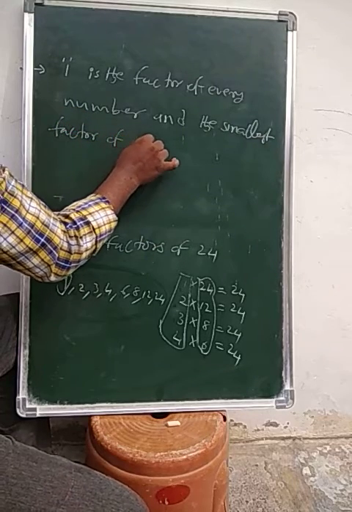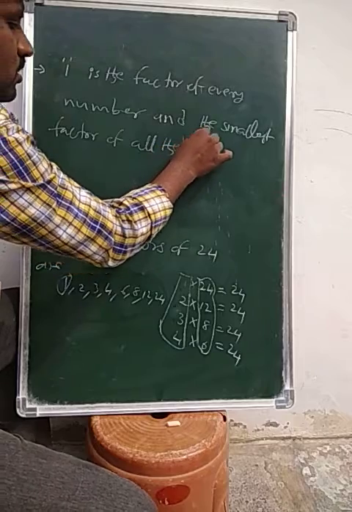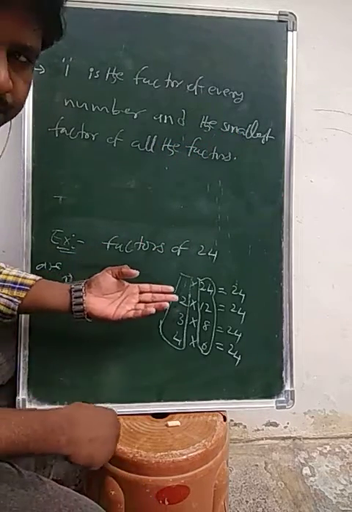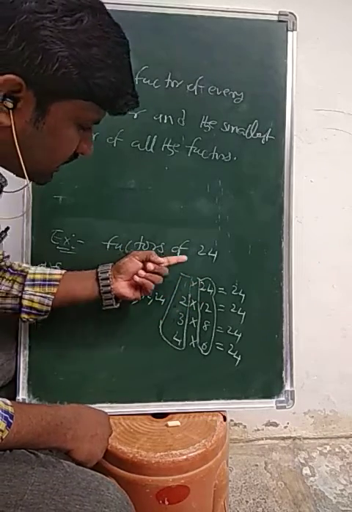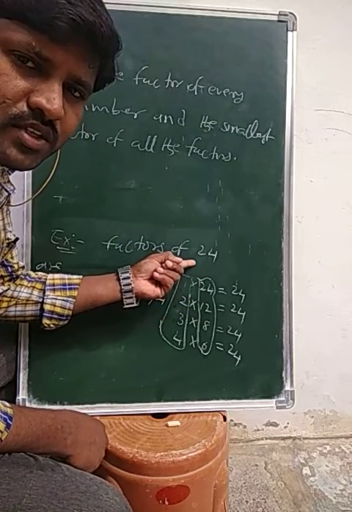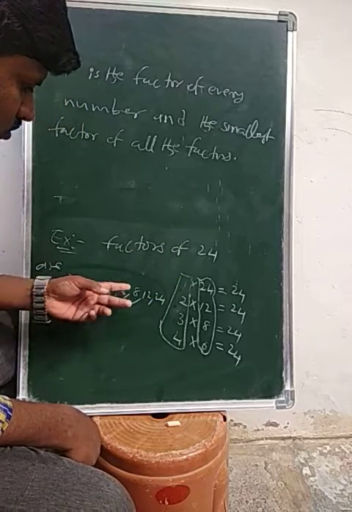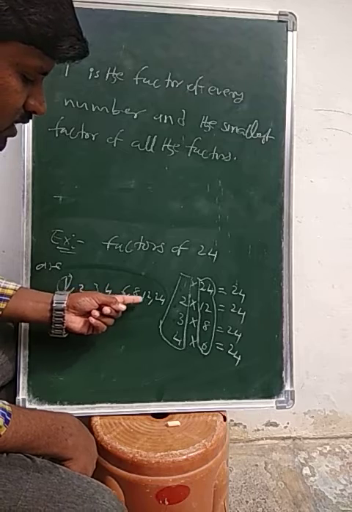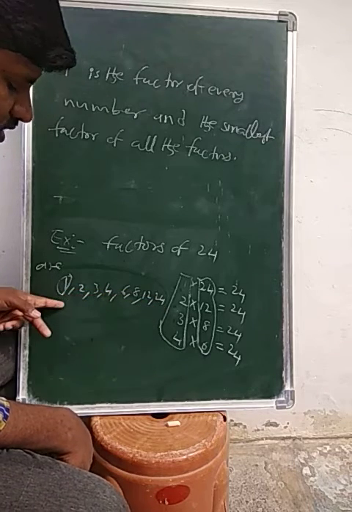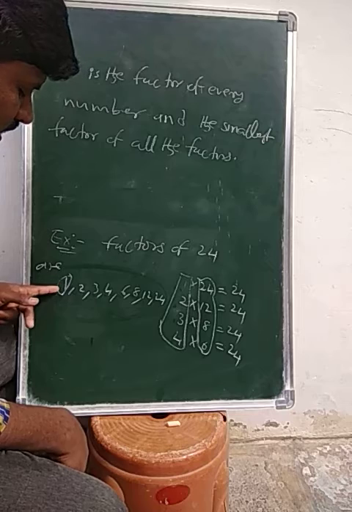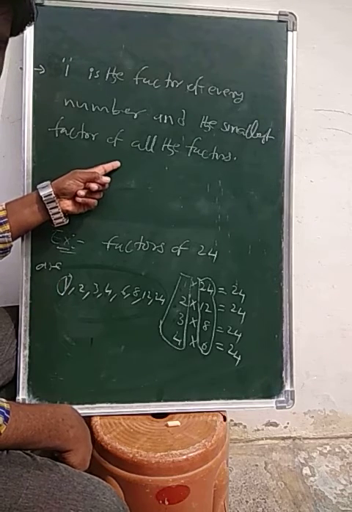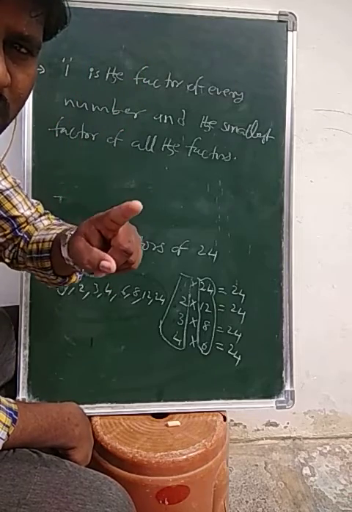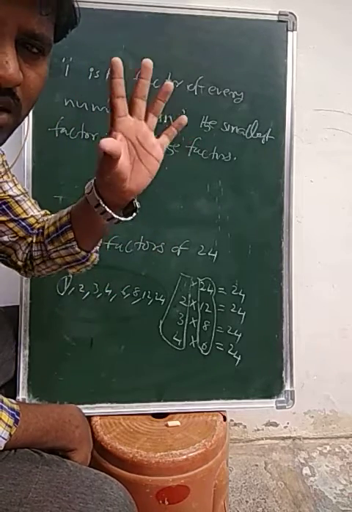For example, you just see the factors of 24: 1, 2, 3, 4, 6, 8, 12, 24. Out of all these factors of 24, 1 is the smallest factor. Is it clear? 1 is the factor of every number, and it is also the smallest factor of all the factors.